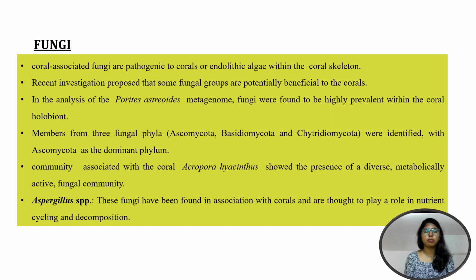Coming to the last category of microorganisms that have a symbiotic relationship with the coral, that is fungi. Fungi are considered pathogens in the case of coral association, but recent investigations proposed that some fungal groups are potentially beneficial to the corals. In the coral Porites asteroides, a metagenomic study shows that fungi were predominantly found in their holobiont. The predominant members of this holobiont are the fungal phyla Ascomycota, Basidiomycota, and Chytridiomycota. Among them, Ascomycota is the dominant phylum.